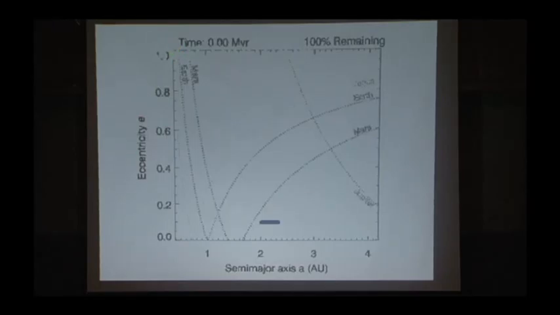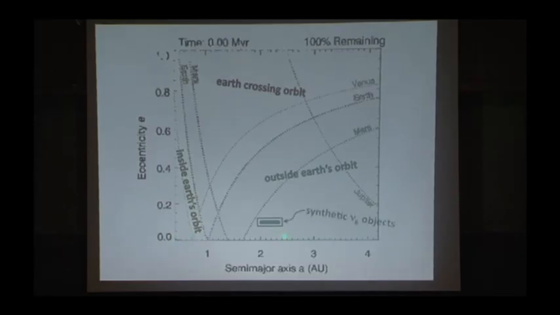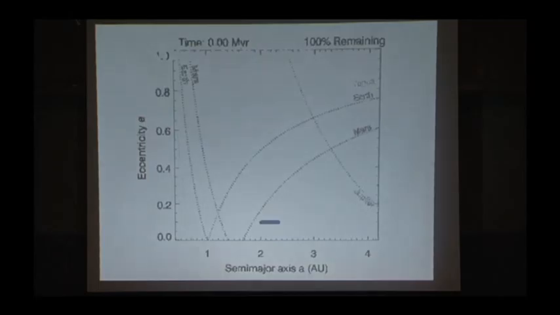And these lines here represent different things. Anything there is outside of the Earth's orbit. Anything in there is an Earth-crossing orbit, and anything in there is inside the Earth's orbit. So the Earth is right here at 1 AU, astronomical unit, from the sun and 0 eccentricity. Now this here is a set of synthetic asteroids that are in one of these NEO sources. And let's just run a simulation here to see what happens.